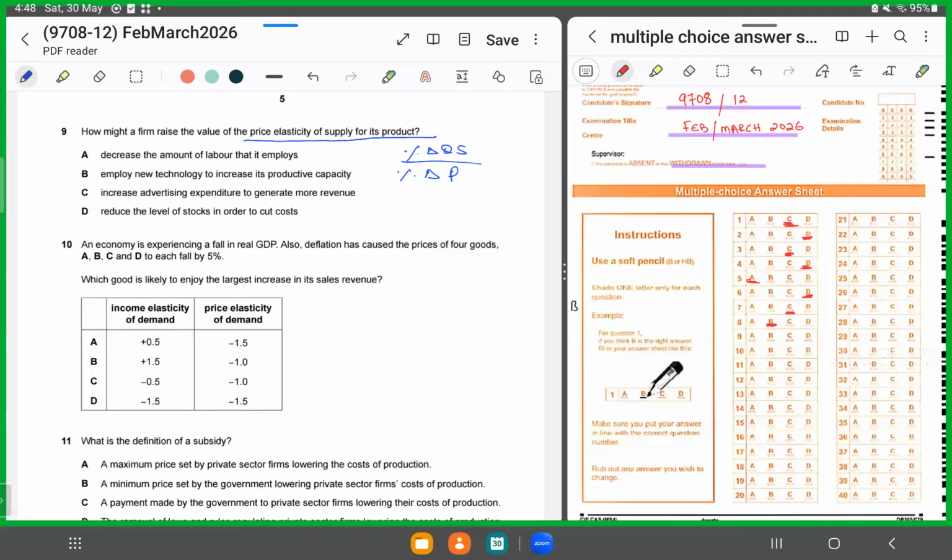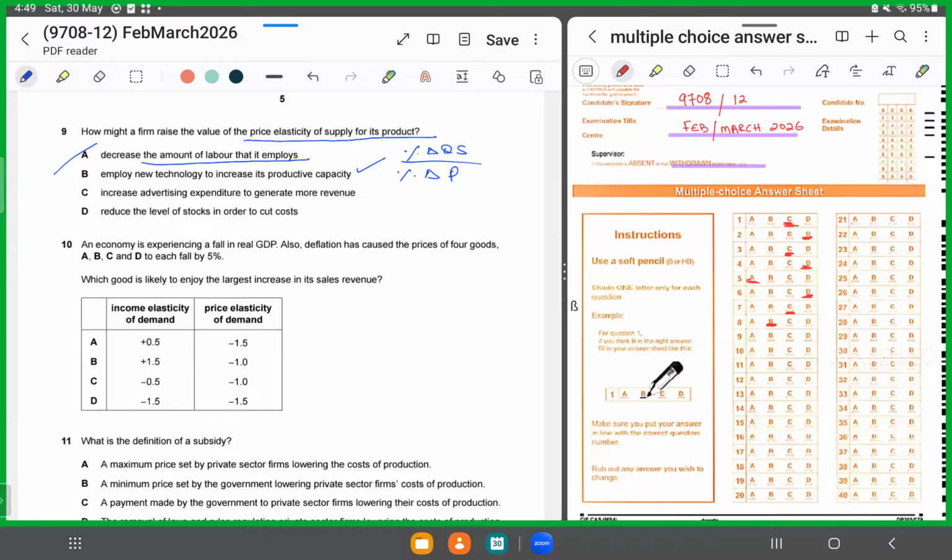So let's look at the options. A says decrease the amount of labor that it employs. If he reduces the labor, he would not be able to quickly respond, right? It would reduce his capacity. B says employ new technology to increase its productive capacity. Yes, that's correct, because if he employs new technology, he will be able to expand and improve price elasticity of supply.